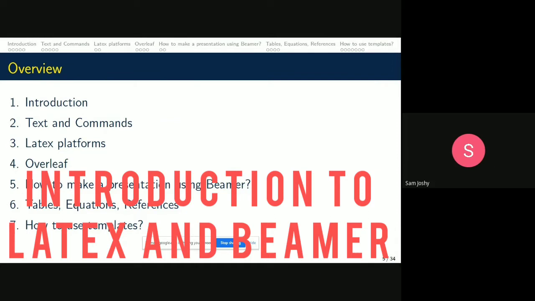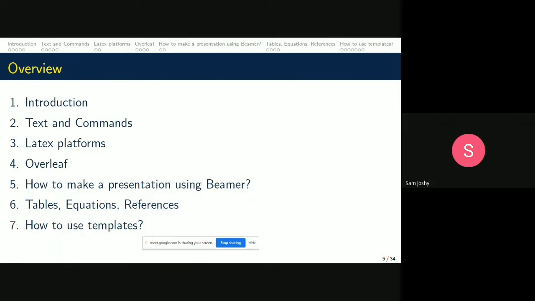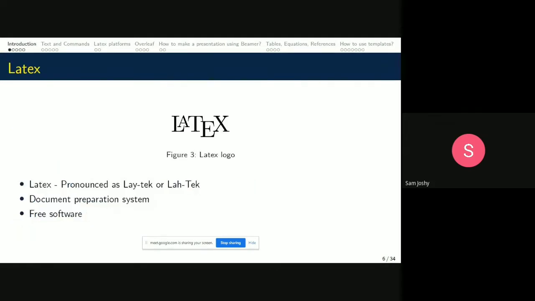We'll be covering text and comments, how to prepare presentations, how to prepare tables and equations. That will be discussed in these slides. So first we have to understand what is LaTeX. It should be pronounced as LaTeX or LaTeX. And as compared to Microsoft Word, it's not a word processor, it's a document preparation system.